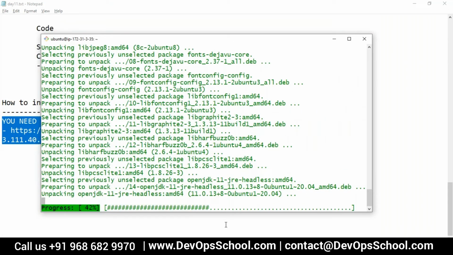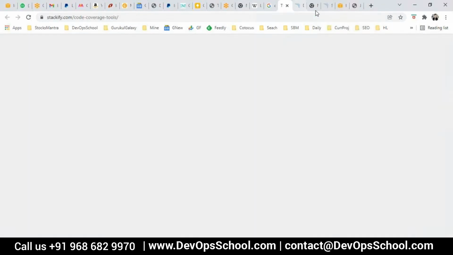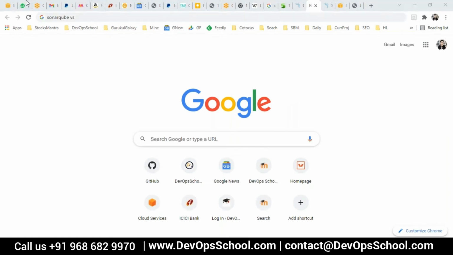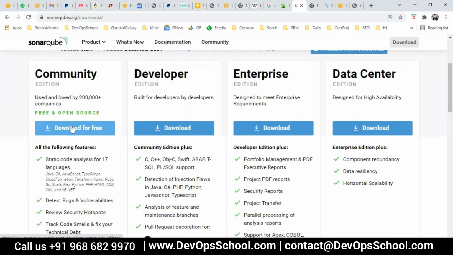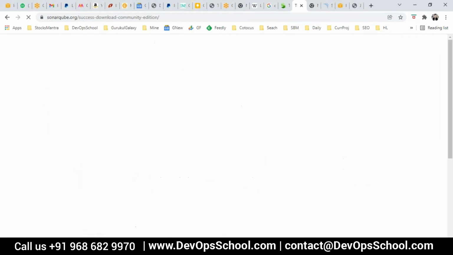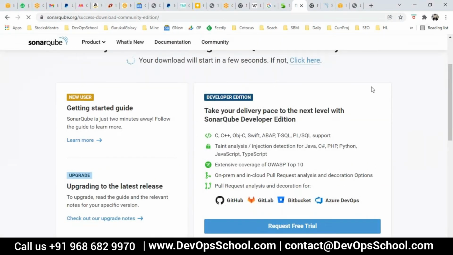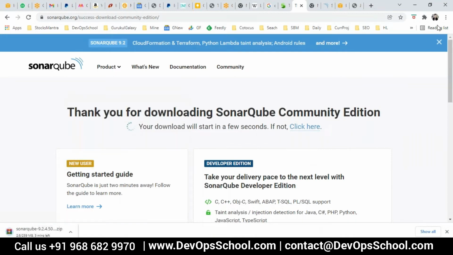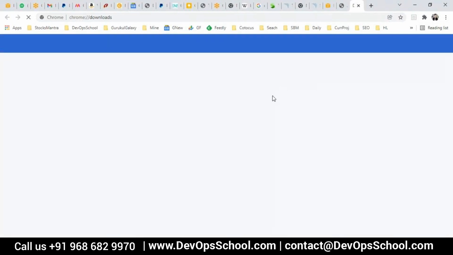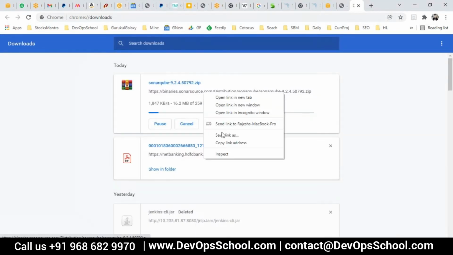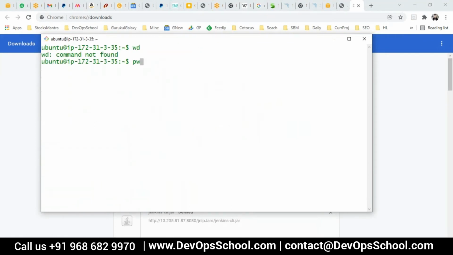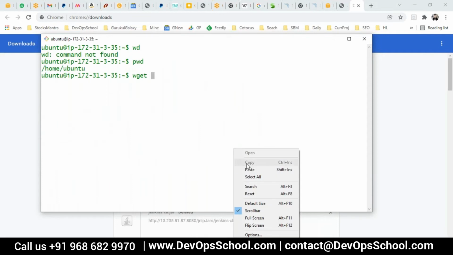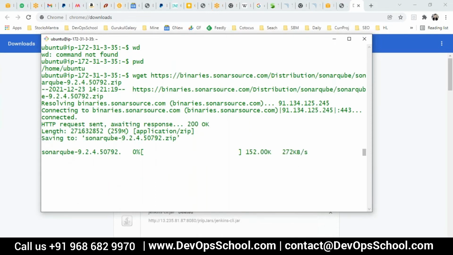Okay, so I installed the OpenJDK, and after that I'm going to download SonarQube. So where will the download happen from? Where's that download option? It should be here. So click on download for free, enter it, and it will pop up here. Open up this one, download, and copy this URL. Okay, so remember that I am in this directory here. wget, download this URL, enter.